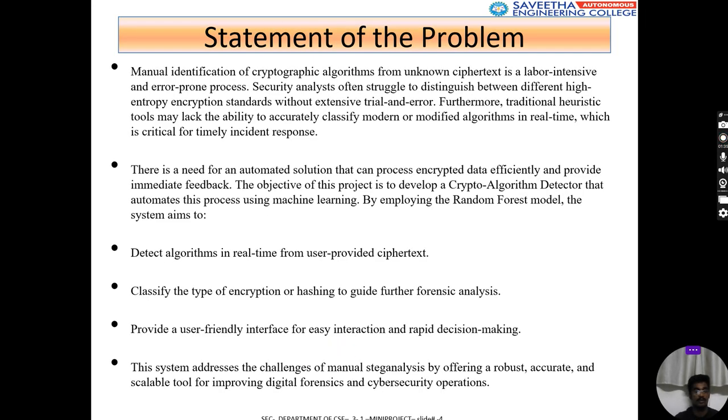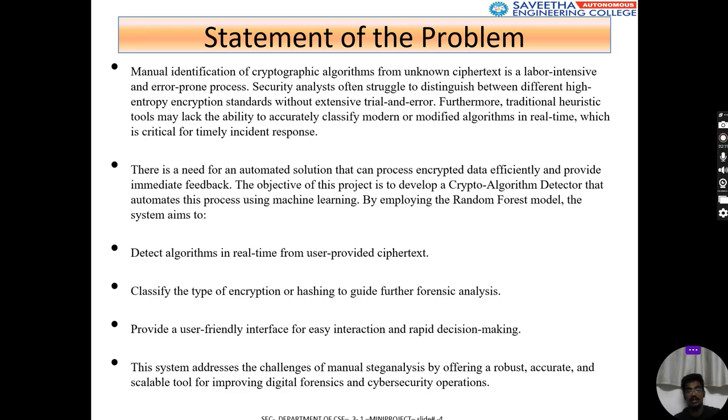So what is the problem statement? The main problem addressed in this project is the difficulty in accurately and quickly identifying the cryptographic algorithm used in an unknown piece of text. Identification is done manually by most of the companies and it depends on experience, like how knowledgeable the person is about the cryptographic methods and algorithms, and the method of manually identifying cryptographic algorithms is slow and unreliable.